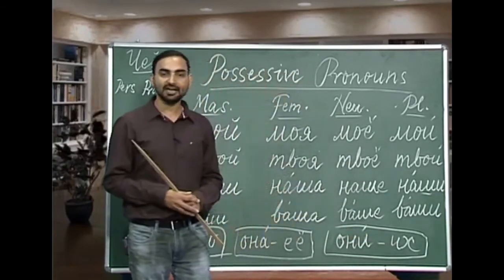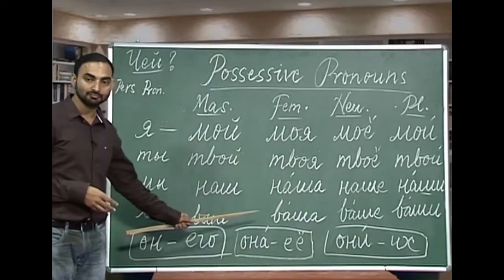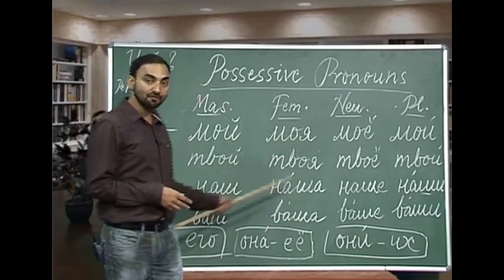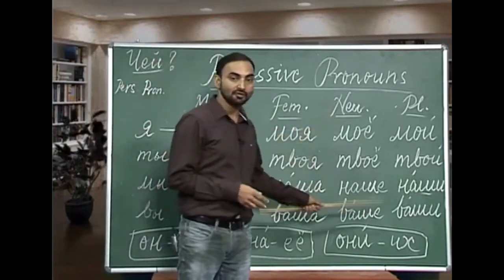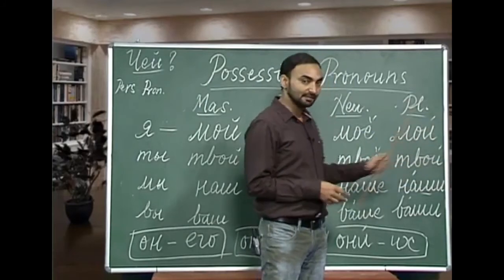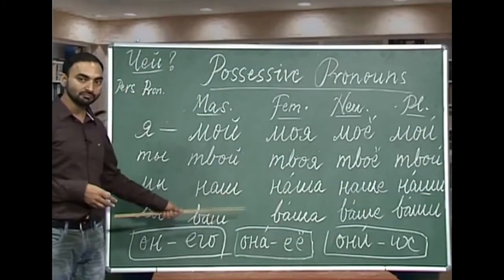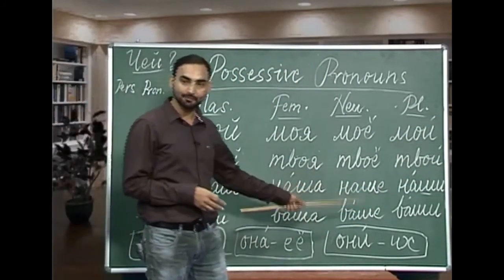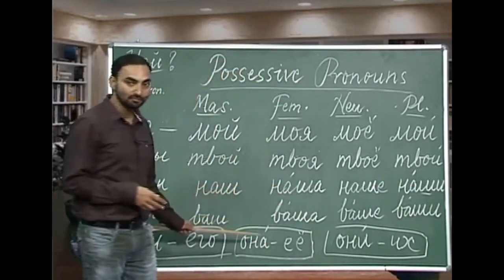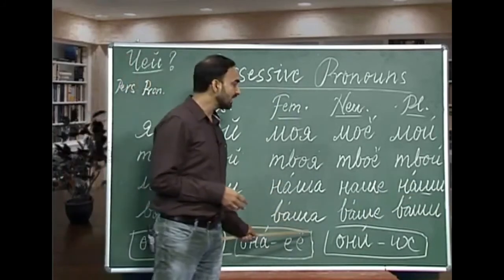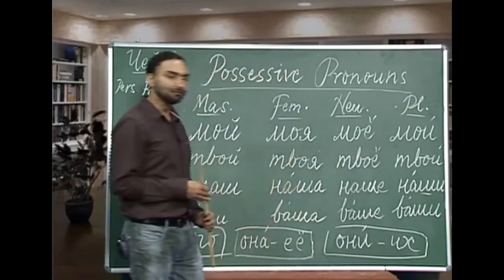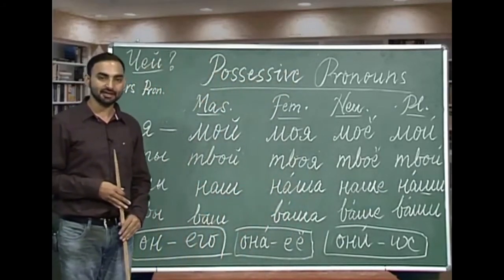For example, che eta dom, eta ivo dom. Chia eta karta, eta ivo karta. Chio eta pismo, eta ivo pismo. Chi eta chissi, eta ivo chissi. Similarly, eta iyo dom, iyo karta, iyo pismo, and iyo chissi. Similarly, eta ich dom, eta ich karta, eta ich pismo, and ich chissi. I hope you have understood the possessive pronouns in Russian.